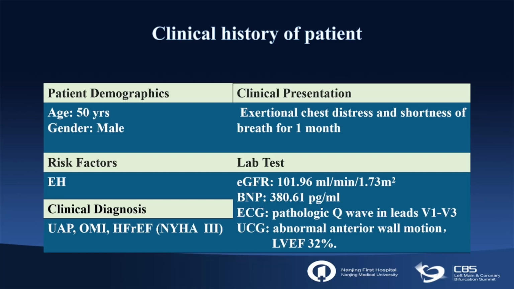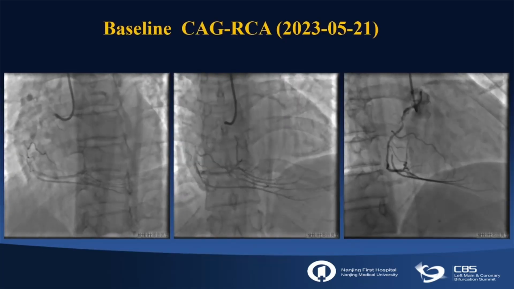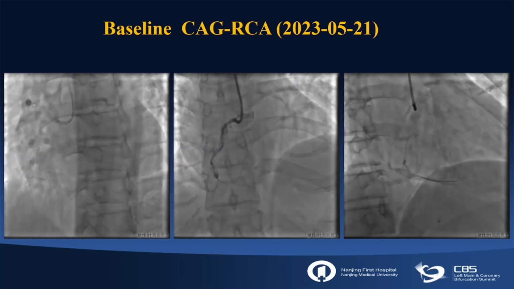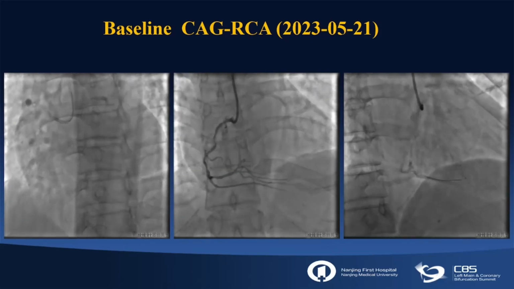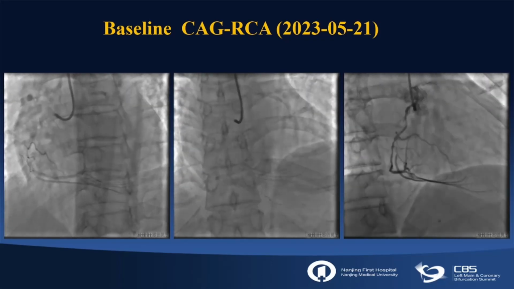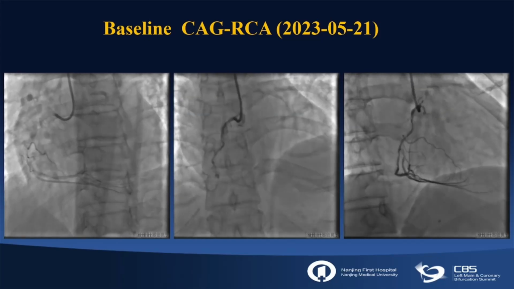Next. 3 days ago, this patient underwent coronary angiography. The baseline angio showed diffuse severe stenosis from proximal to distal right coronary artery with extreme vessel tortuosity and severe calcification. Next.